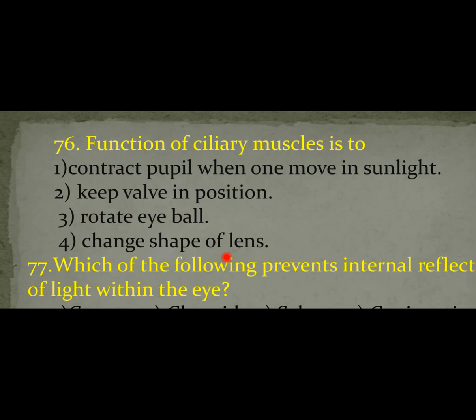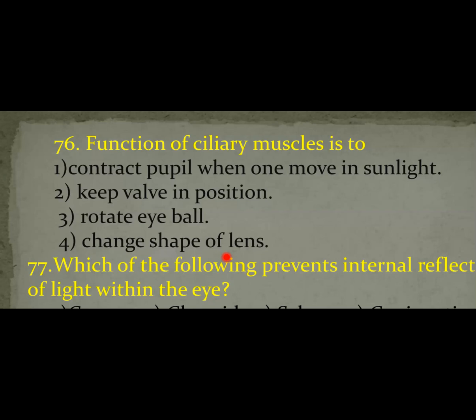How will they work? When we see distant objects which are far away from our eyes, the ciliary muscles undergo relaxation. Then the tension increases in the suspensory ligaments, because the suspensory ligaments are attached on one side to the ciliary body and on the other side to the lens.